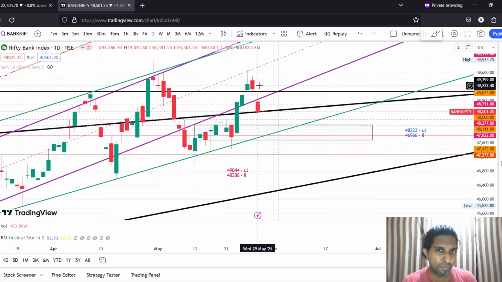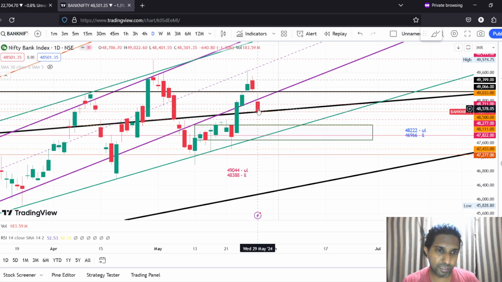However, the price opened very low. The market opened gap down, and then when the price tried to go up, it took resistance at exactly the same point where it had been taking support, and from there we saw a sell off. Not only that, it did not close inside the purple channel, and it closed outside it.